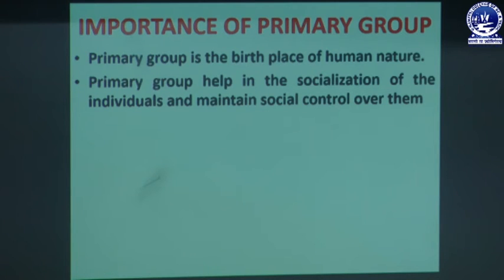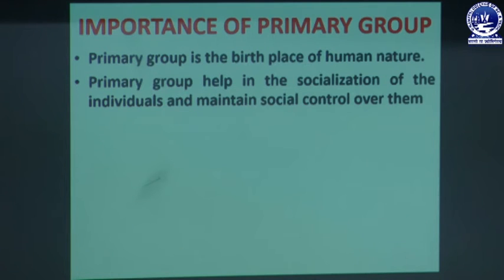In a primary group there is the socialization process of the individual, which can maintain social control over all the members, because through it we become socialized persons, we learn the rules and regulations of society, and how we can control our behavior and activities in society.